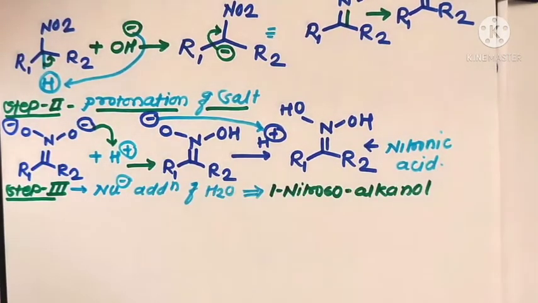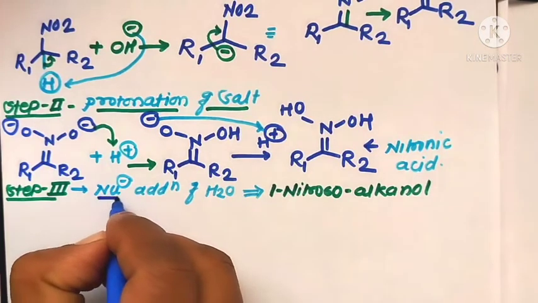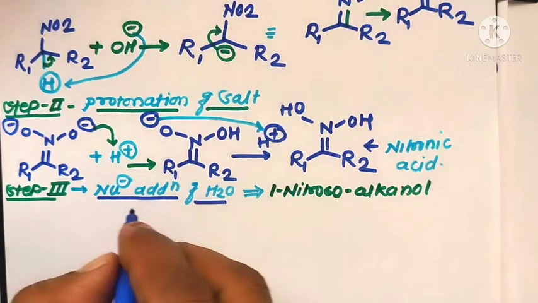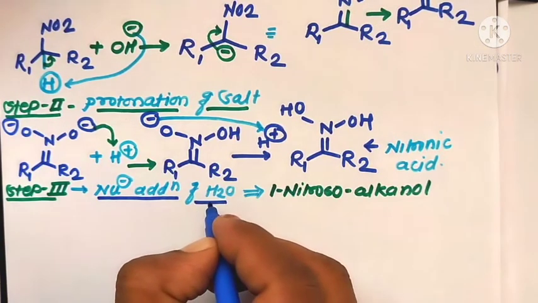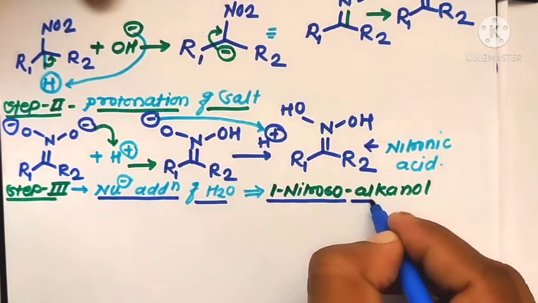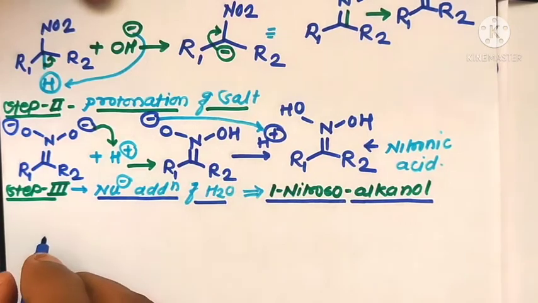In step three, nucleophilic addition takes place on the nitronic acid, where the nucleophile, the water molecule, acts as an internal nucleophile to form 1-nitroso alkanol as the product of this third step.